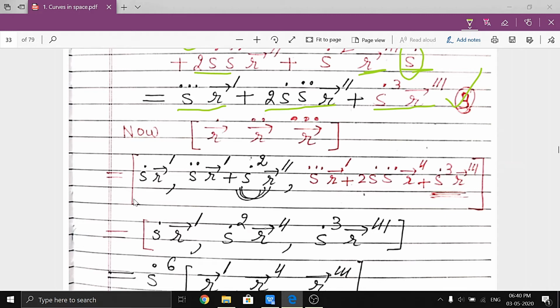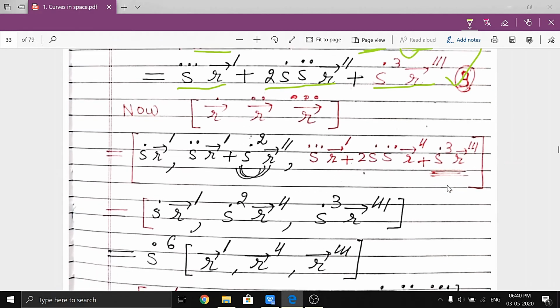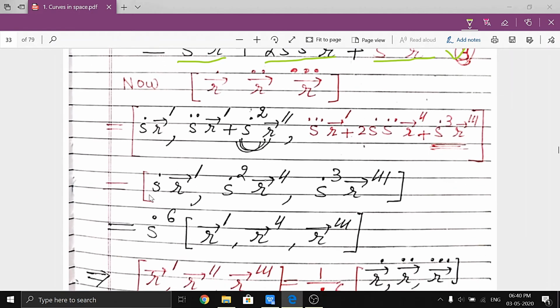Clear? So in this entire scalar triple product, the r dash terms will be 0, and this will be converted into s dot square r double dash. Clear? From this, both will be 0, and this will be equal to s dot cube r triple dash. Clear?